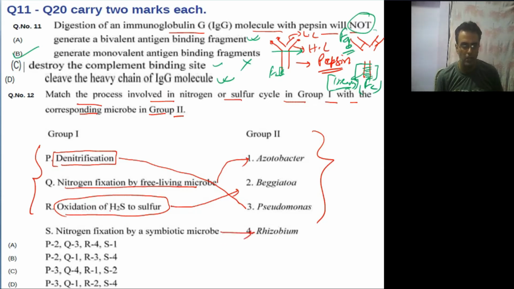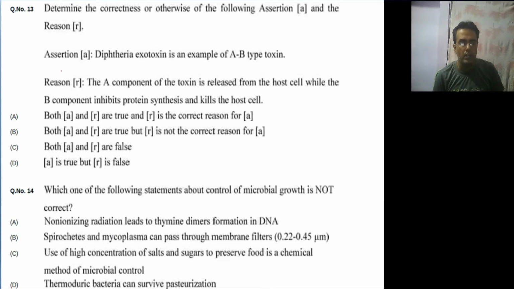So P3, Q1, R2 and S4. Answer will be D. It is correct answer. Moving to next question, determine the correctness or otherwise of the following assertion and reason.